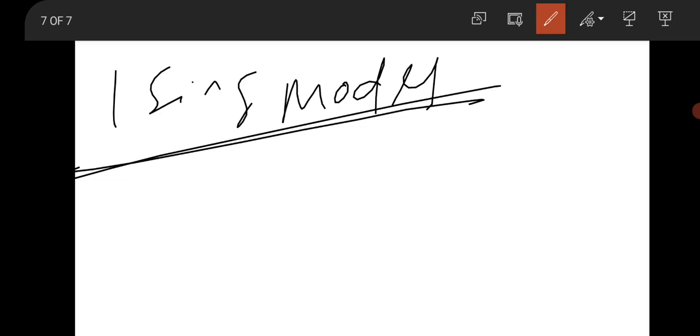You should look at the Ising model, because one 5-mark question in Part C will be there. I think a question from the Ising model is repeated all the time. But in GATE you will not expect a question from the Ising model, because it is somewhat advanced and research oriented. Okay, so these are the Ising model questions.